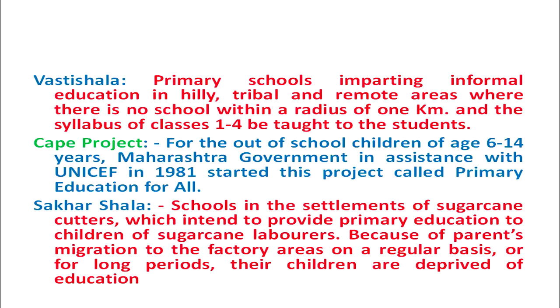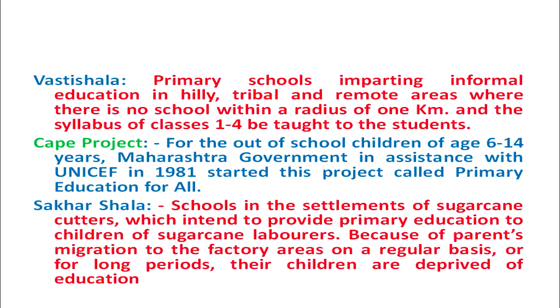Another scheme for these children is Vasti Shala. Vasti Shala was the primary schools which were imparting informal education in hilly, tribal and remote areas where there is no school within a radius of 1 kilometer. Although under the target of universal primary education, there is a provision of establishing a primary school within a radius of 1 kilometer and an upper primary school within a radius of 3 kilometers.